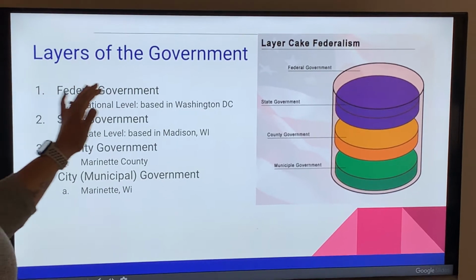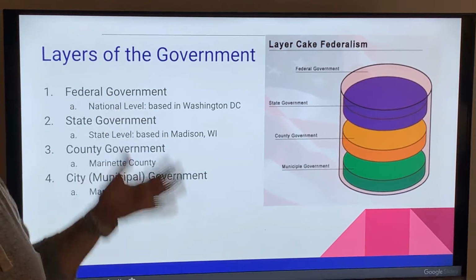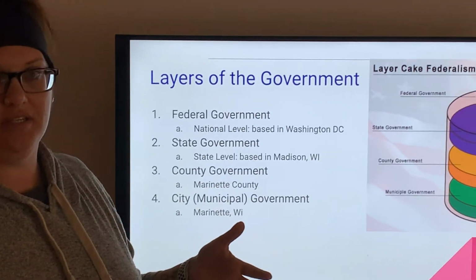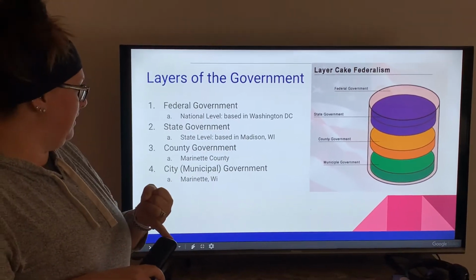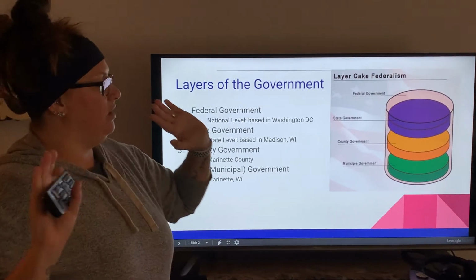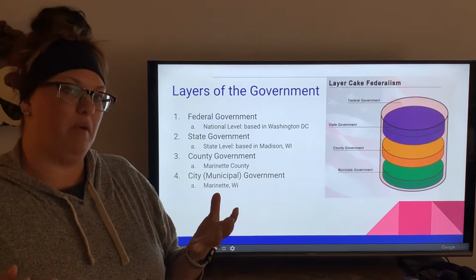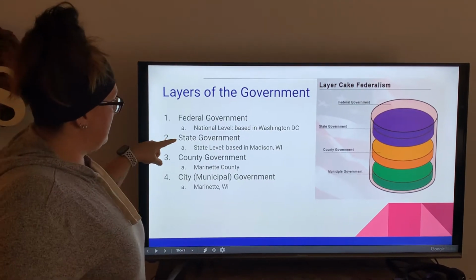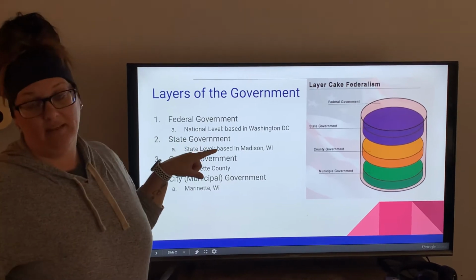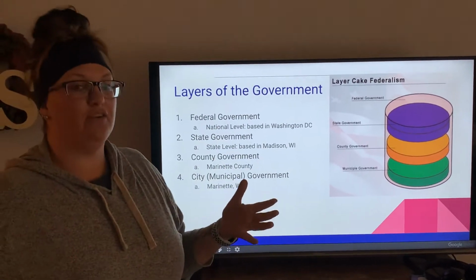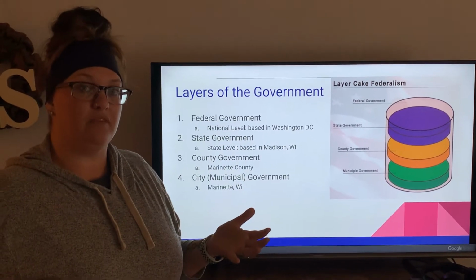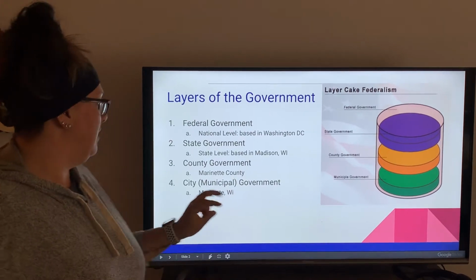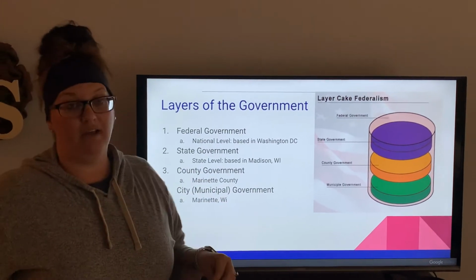So we have the federal government, which is at the national level, which is in Washington, D.C. This is our president and all of the people that surround him making laws for our entire country. Then the second level is our state government, and that is Governor Evers and all of the laws that pertain specifically to our state. The third level is our county government.